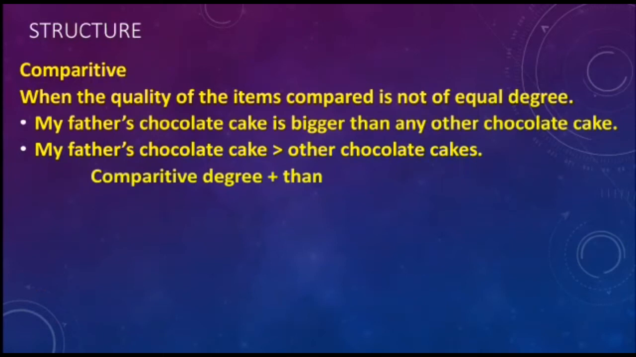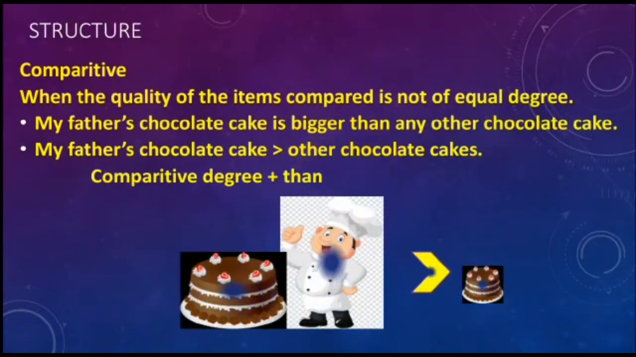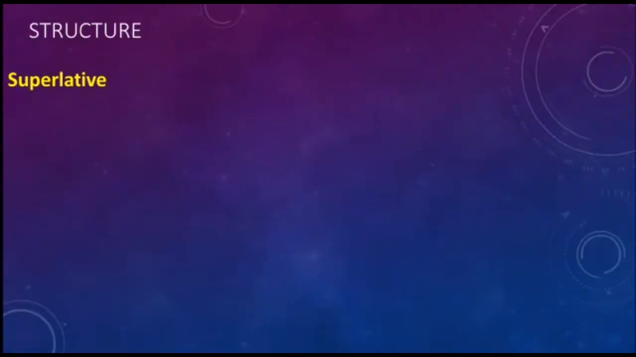So what is the structure of this comparative degree? The adjective in the comparative degree, plus you have to add than. If you see here, it might be clear, bigger is the comparative degree of the adjective big: big, bigger, biggest, is it not? So bigger is the comparative degree plus than. So this is the structure. If you see this picture, it tells that your father's chocolate cake is greater than any other chocolate cake that he has seen. So the comparison is between two quantities in a comparative degree.